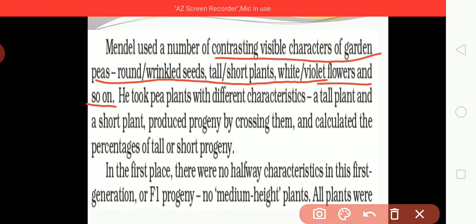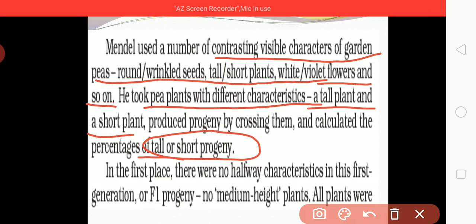He took pea plants with different characteristics, in which a tall plant as well as a short plant are present. He used both plants to produce progeny by crossing them, calculated the percentage of tall and short progeny, and compared them. From this he noted that there are different characteristics: the plants are the same, but their heights are different, tall as well as short.